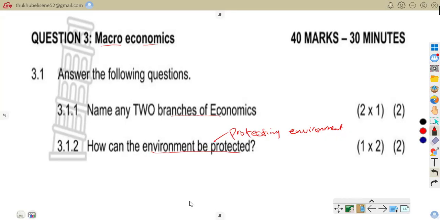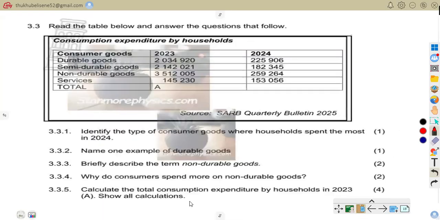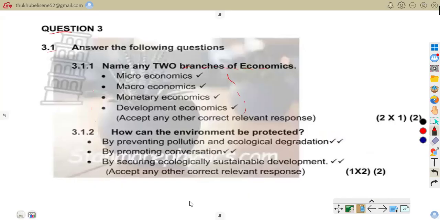As you can see here, are our answers for that question. Here we are saying preventing pollution and ecological degradation. You can also promote conservation. You can as well try by all means by securing ecologically sustainable development.